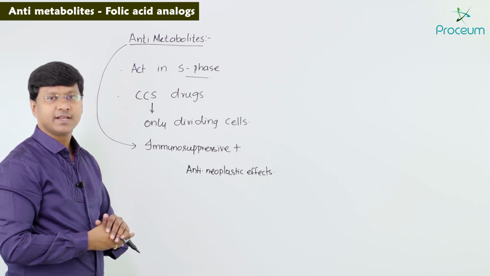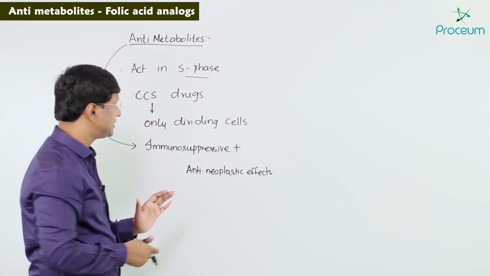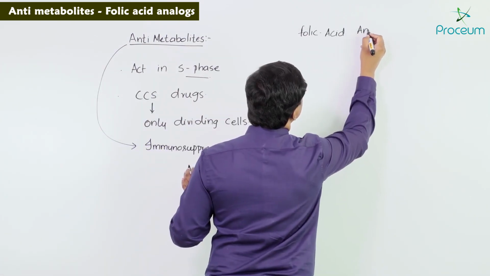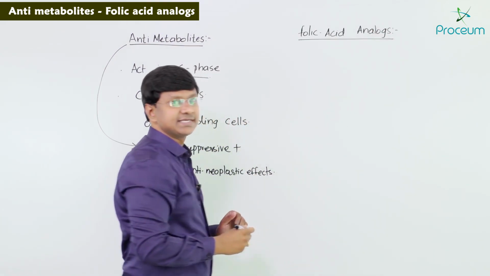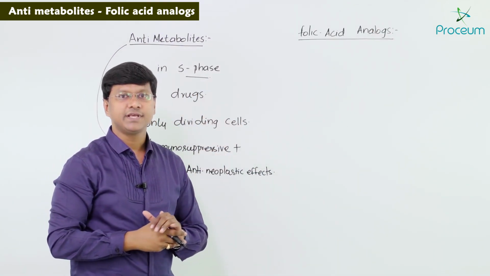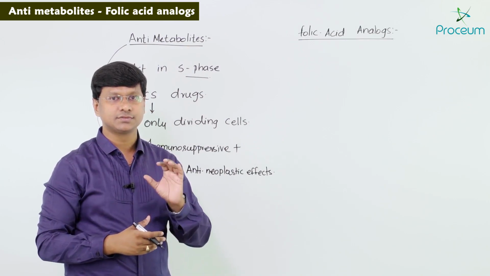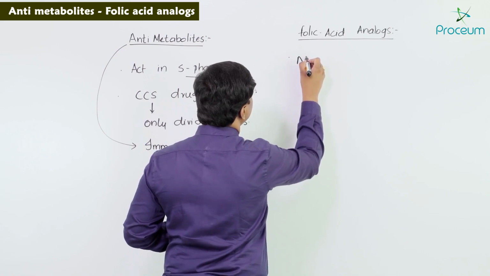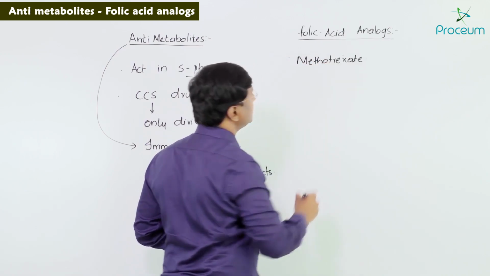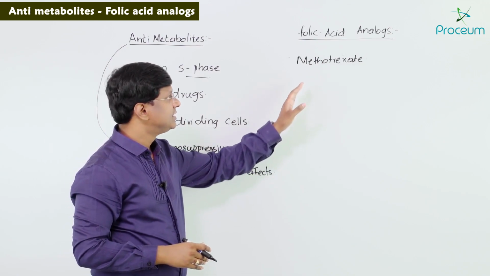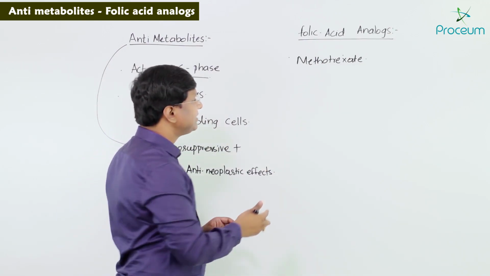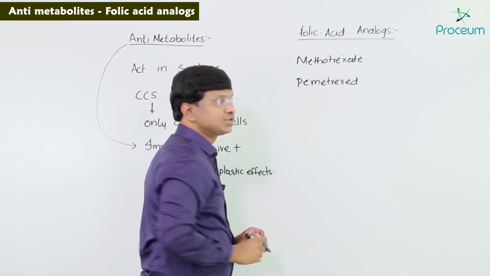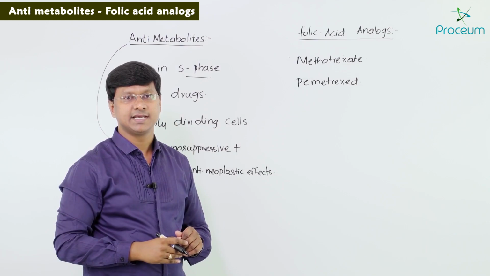Now within this particular group of antimetabolites, let me discuss the folic acid analogues. Let me tell you the important drugs in this group. The important drugs are, number one, methotrexate, and the other important drug is pemetrexed. So these are the two important folic acid analogues.